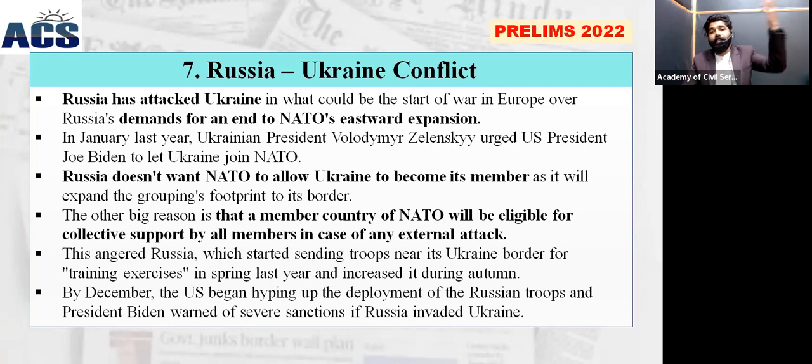And again, there was an agreement between the Soviet Union and NATO that NATO would never expand to the eastern area. They agreed with Russia in earlier times, during the Cold War. There was the Warsaw Agreement, and both agreed that NATO will never expand to Eastern Europe, because that will affect Russia's security. That's why Russia is opposing this when Ukraine is interested in becoming a member.